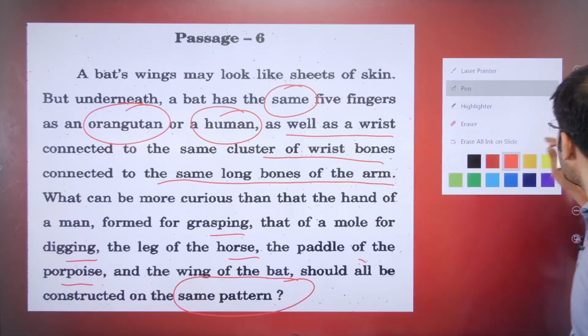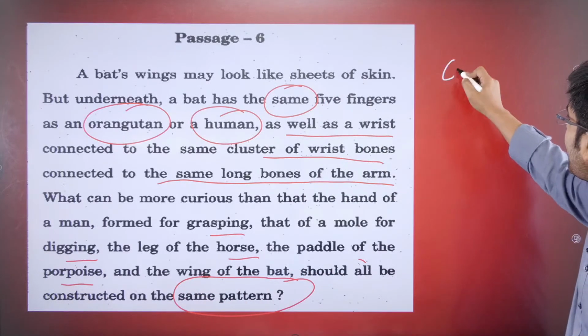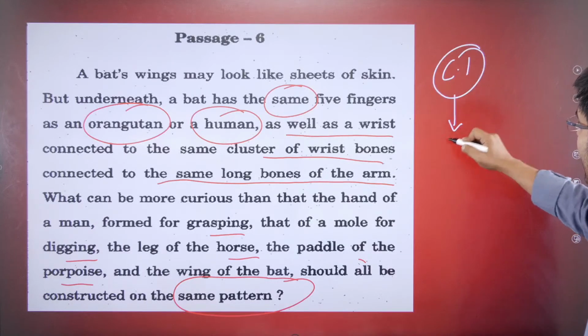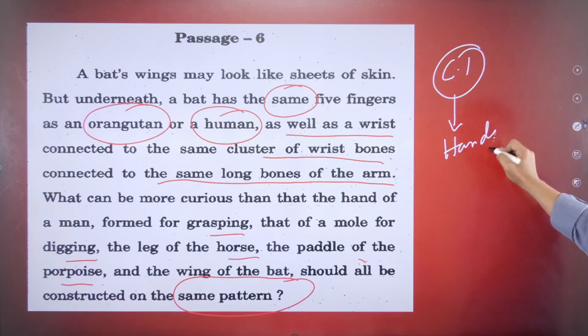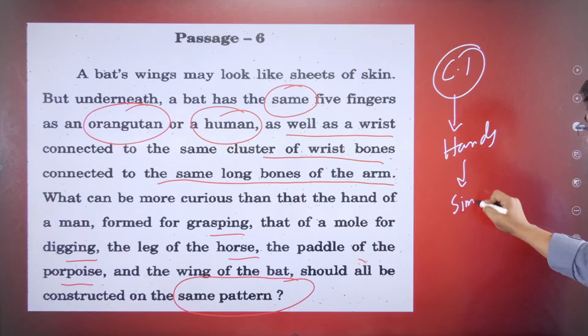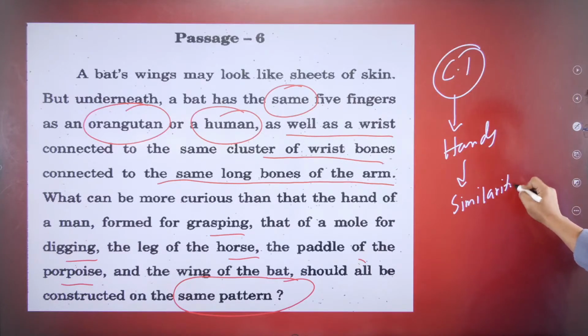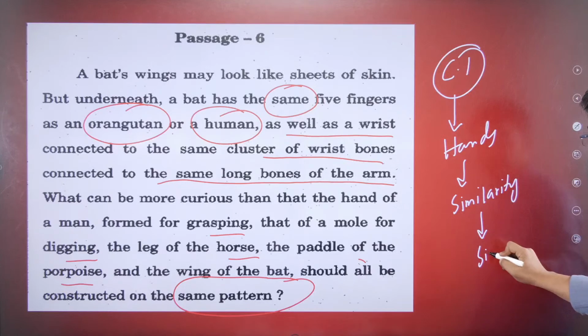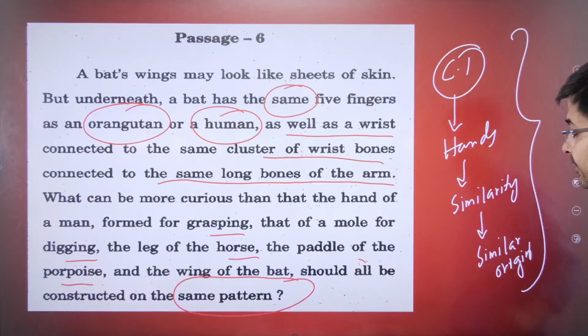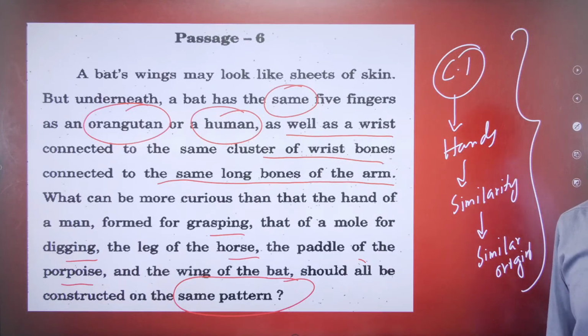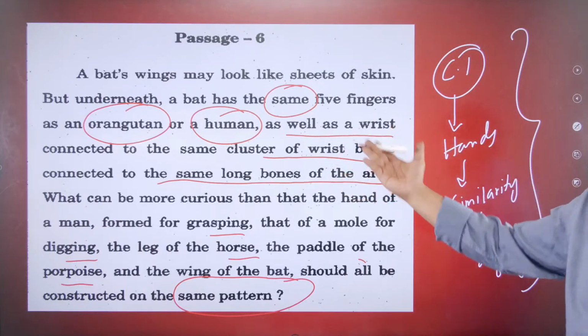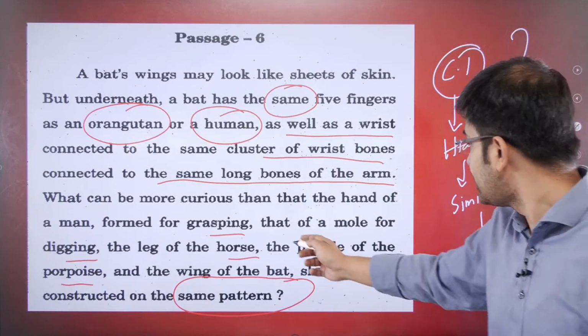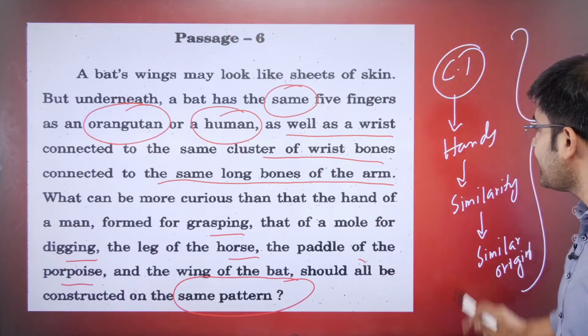It's essentially the point of the author, the central idea of the author, is that hands show similarity, which means he is hinting at similar evolution. In some sense, similar origin, if not evolution. This is what he's trying to say. Simple. This is the link. Okay? Shouldn't be any different to understand that we all have the same structure. All these examples that are mentioned here.